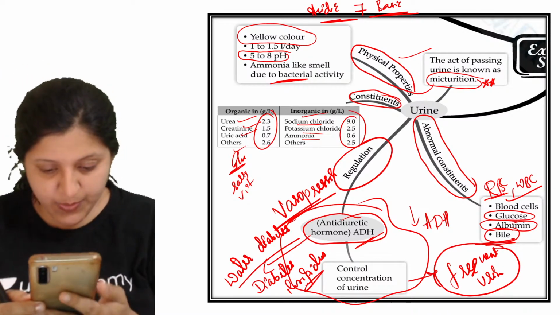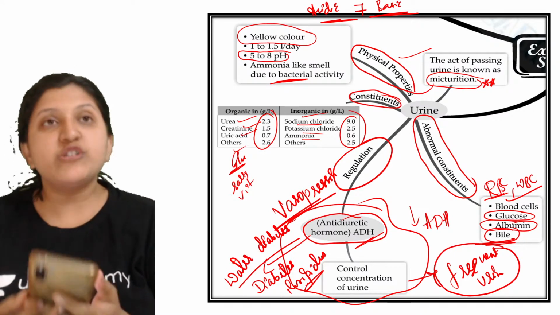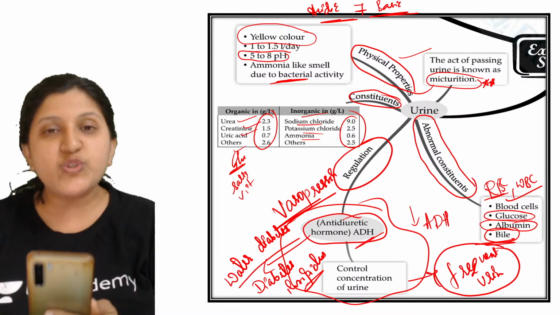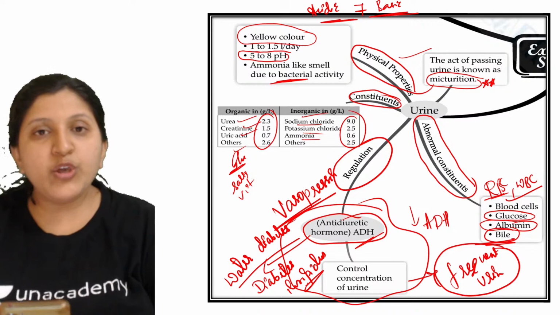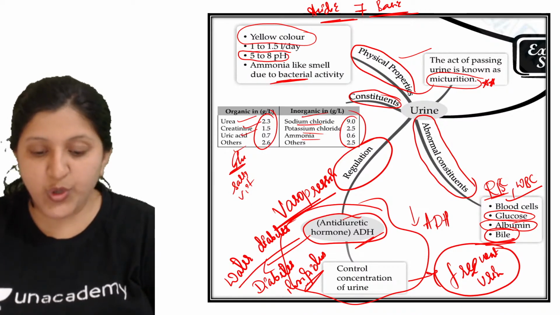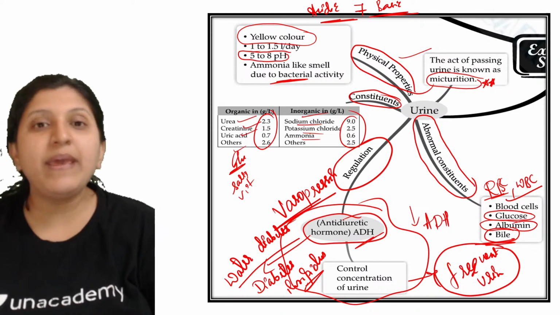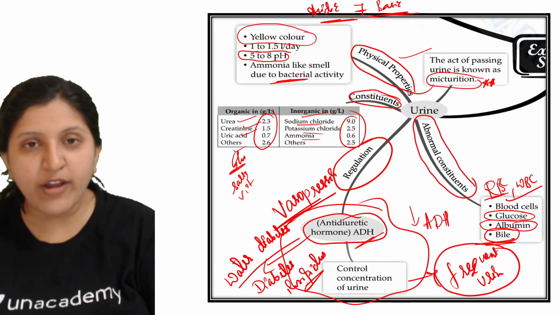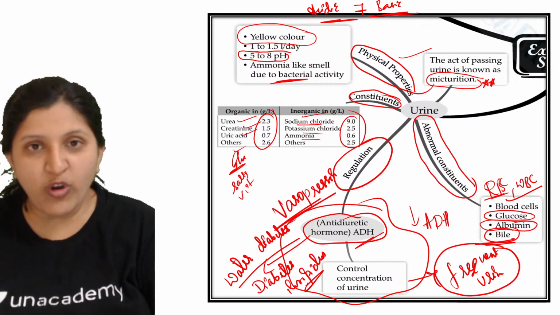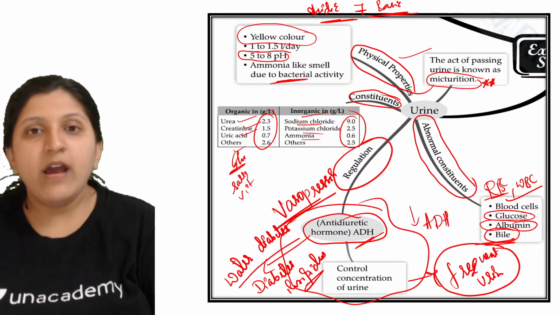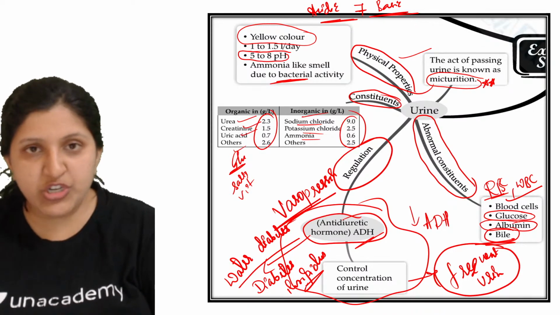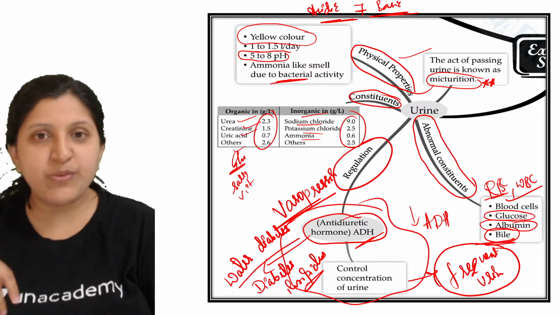What is the difference between excretion and micturition? Micturition is completely associated with urine. Urine removal, urination, is micturition. Excretion can be through any excretory organ where removal of unwanted things is occurring. So through the kidney, micturition is occurring, and that is an excretion process.